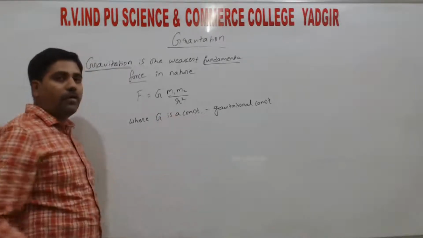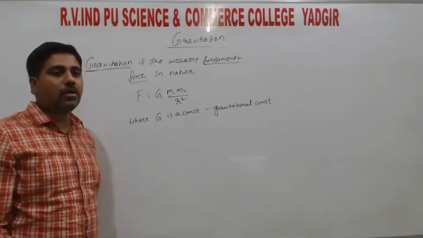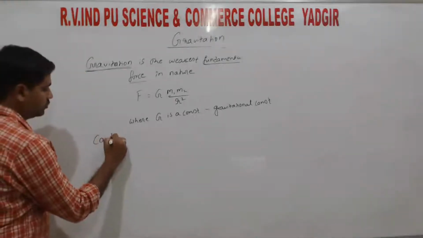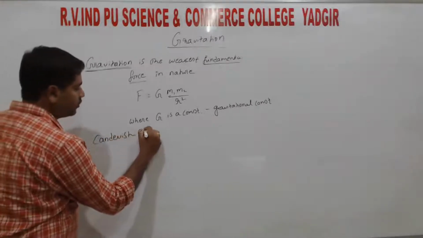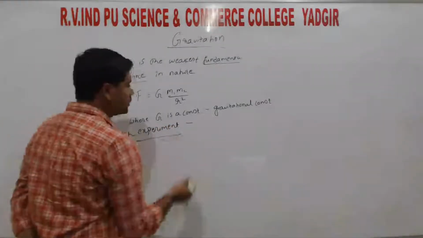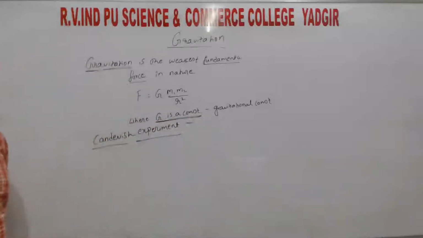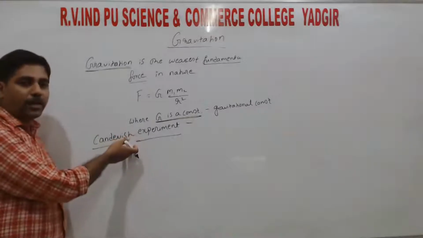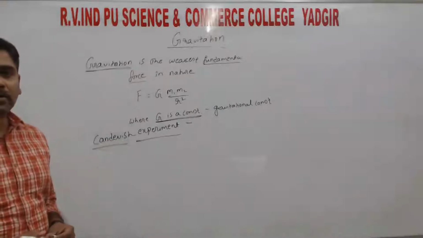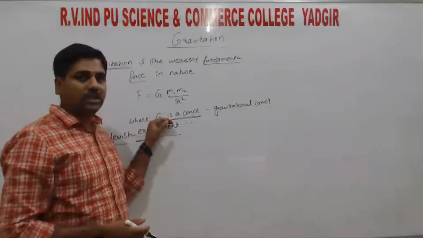That value was found by Henry Cavendish, by conducting an experiment, and it is named the Cavendish experiment. By doing this experiment, we find the value of the gravitational constant. So he conducts an experiment to find a value for this G. Which experiment? That is the Cavendish experiment. He is the scientist who conducted this experiment to determine the value of G.